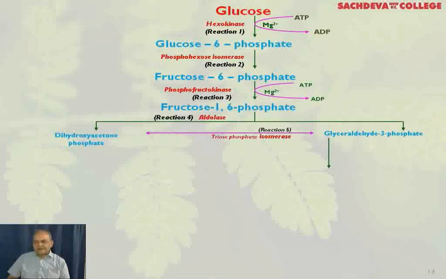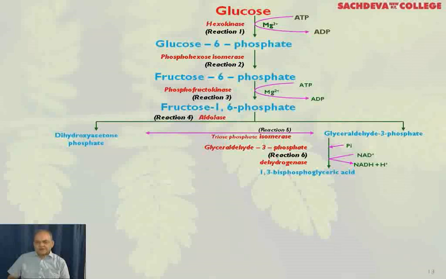Now this glyceraldehyde 3-phosphate takes up the NAD, NAD gets reduced to NADH2, and you get 1,3-diphosphoglyceric acid. Enzyme is glyceraldehyde 3-phosphate dehydrogenase because transfer of hydrogen is there.